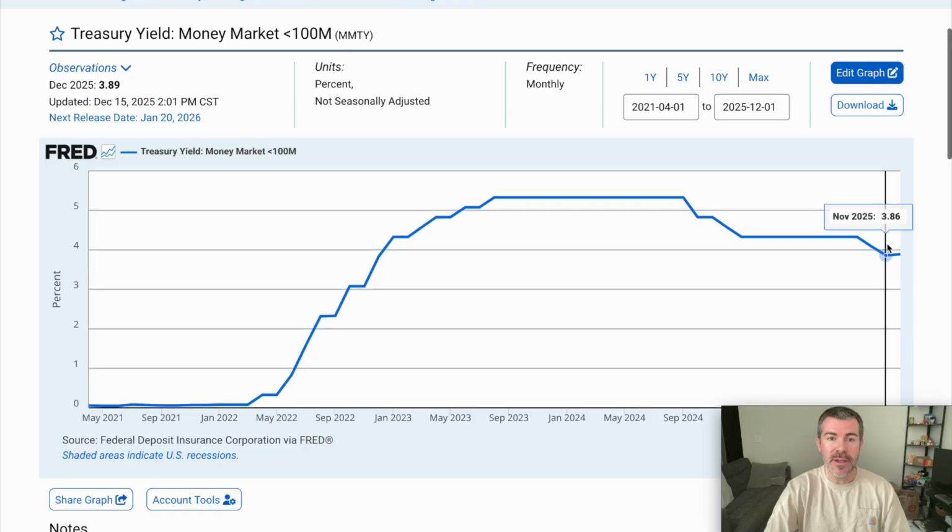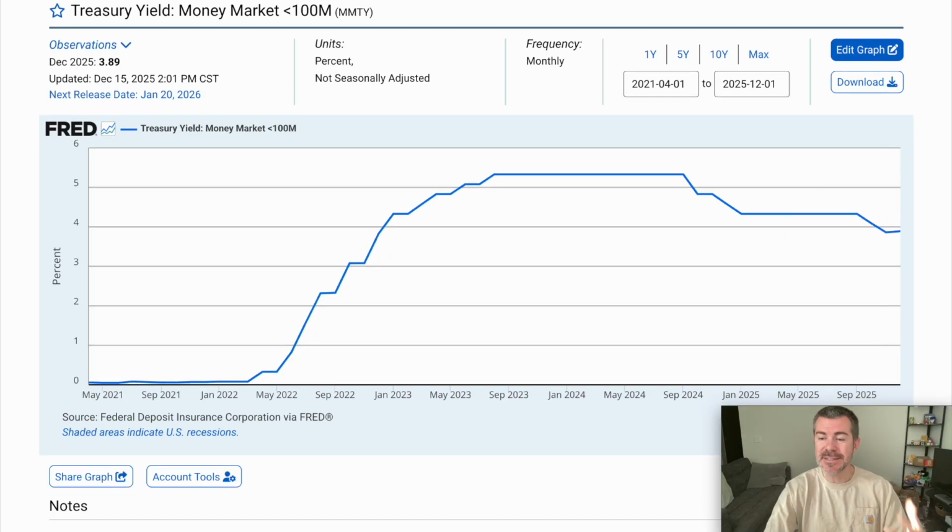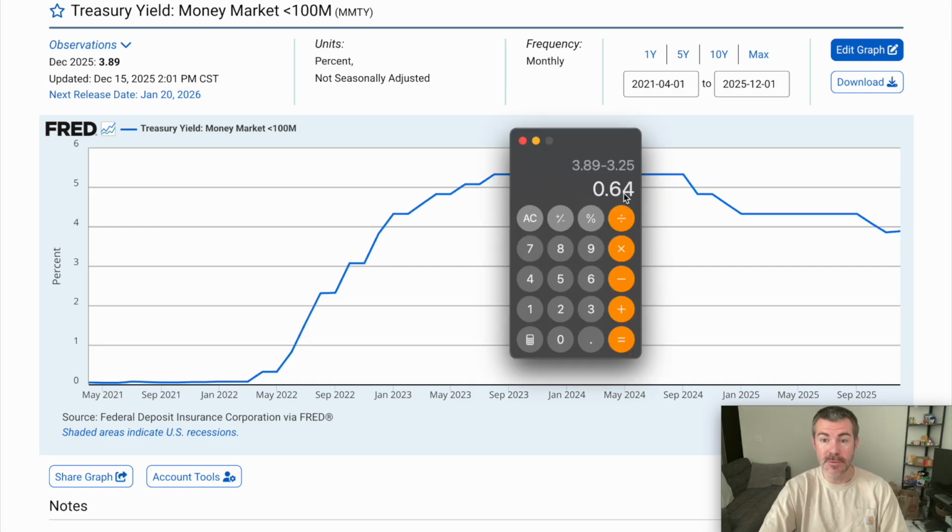So I found this chart right here that kind of shows the interest on money markets over the past few years. And you can see the interest rate was 5.33%. And this is when Cash App was giving 4.5%. And then you can see it's continued to drop since then. This is when Cash App was giving about 3.75. And now you can see interest rates are about 3.89. And now Cash App is giving 3.25. So they're taking about 0.64% as a convenience fee for using Cash App.